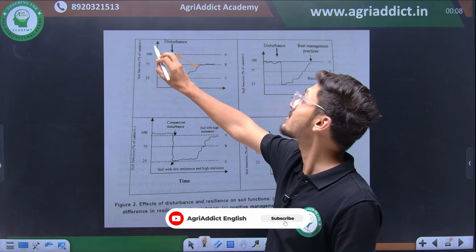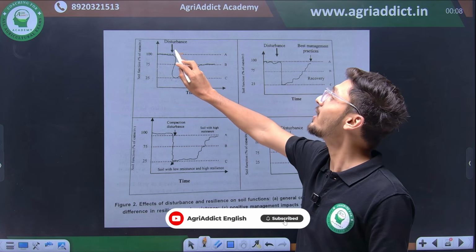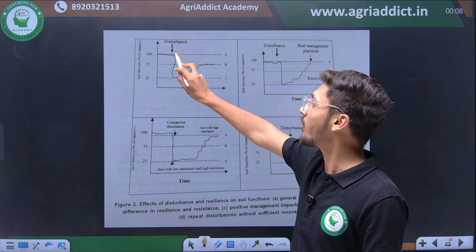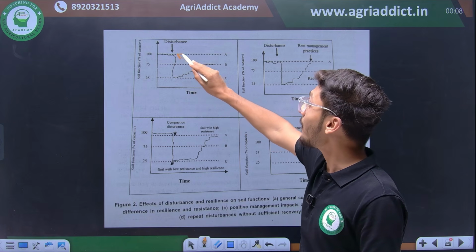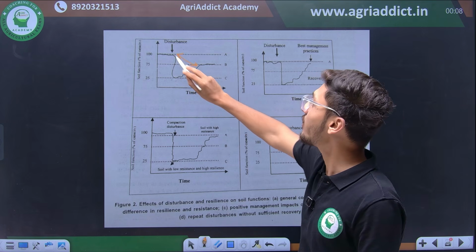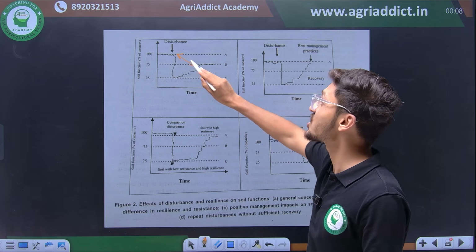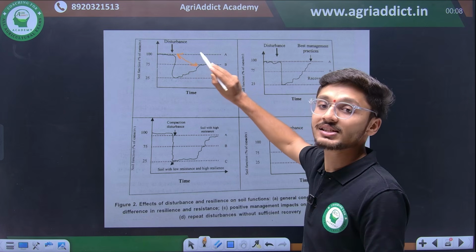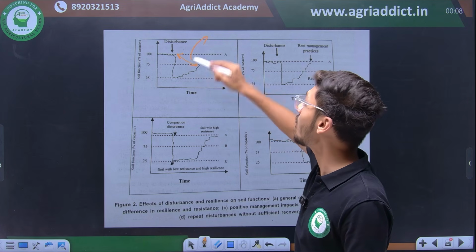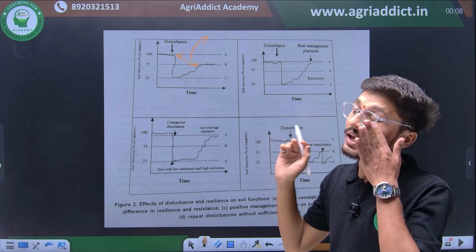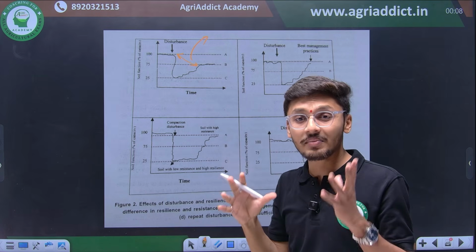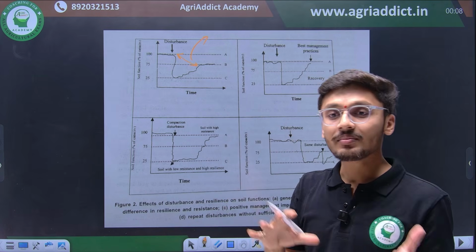See, first of all, a soil was functioning optimally, but when the disturbance was offered, its functioning capacity was reduced to this 75 here, from 100 to 75, and this 25-degree change, 25% of change in its ability to function is known as its degree of resistance. Then there can be some disturbances and some resilient soil.